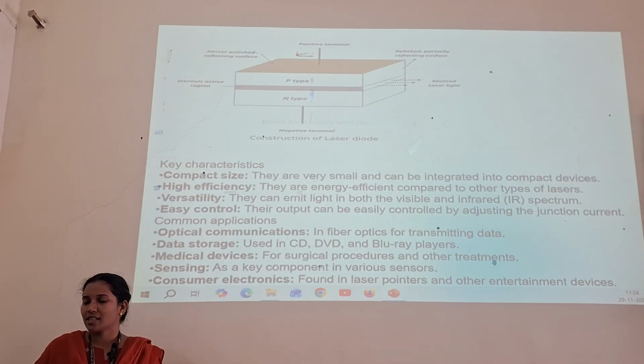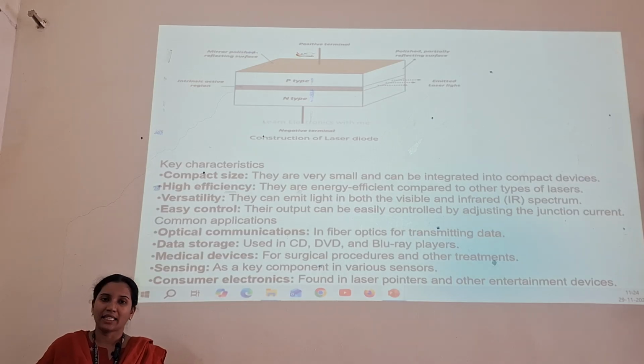So you can see here, this is the construction of the laser diode. The key characteristics of this semiconductor laser diode are: it is very compact in size because they are very small and can be integrated in any type of compact devices. They are energy efficient compared to other types of lasers. And versatility, they have a huge range of versatility, they can emit light in both visible and infrared range. Their output can be easily controlled by adjusting the current.